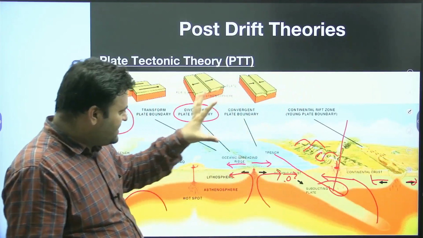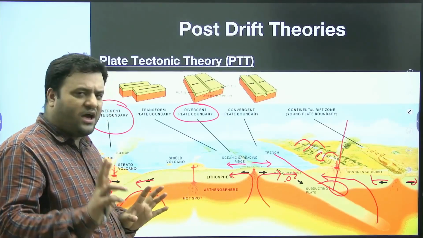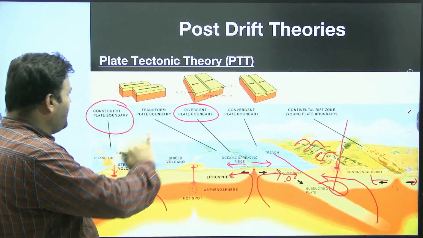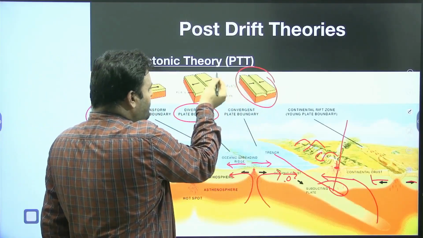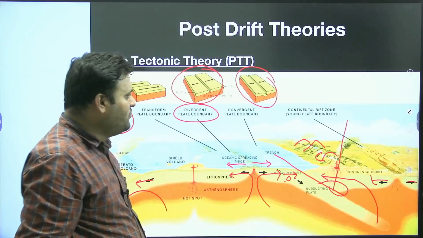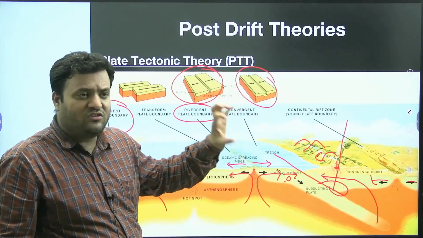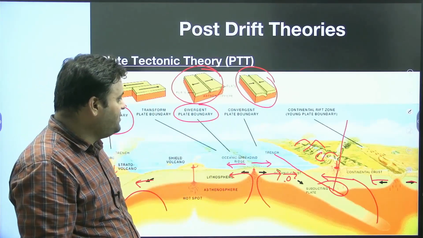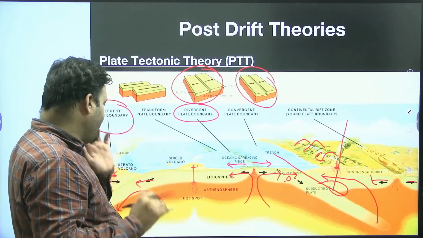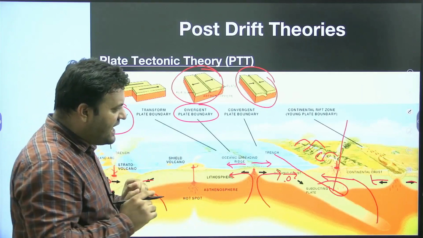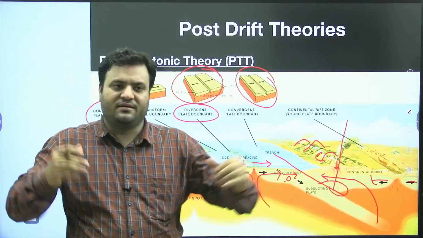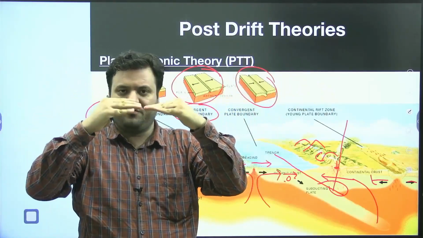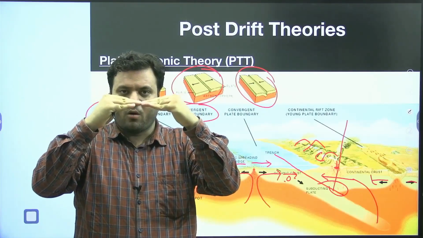So technically, we could have two sets of movement as of now: two plates can move towards each other or two plates can move away from each other. Moving towards each other means convergent. Moving away from each other means divergent. Then similarly we could have two plates interacting without convergence or divergence.